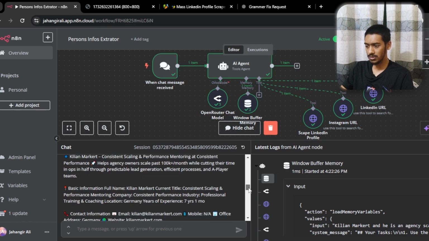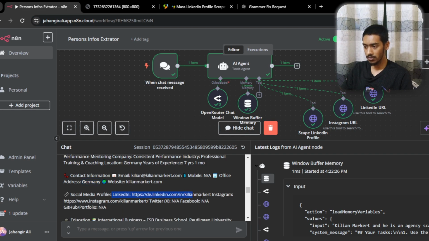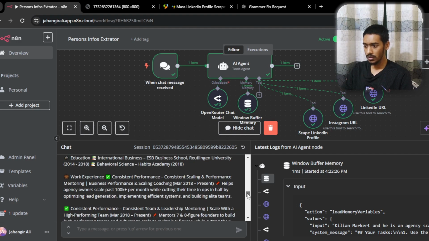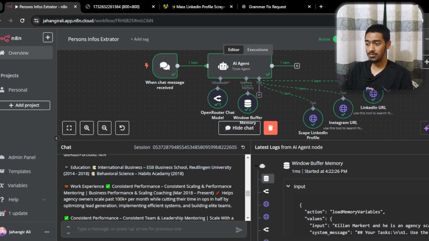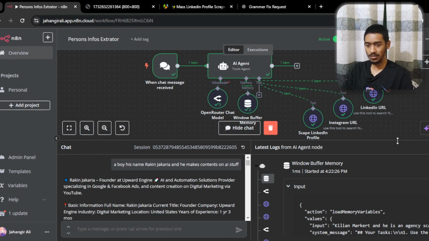Okay, so as the contact information, as you can see, in his case it is available right now. His email, but he has no mobile number, his website, and also his address. But in my case, those are not available because I didn't put that on my LinkedIn. And also the social media, if I go with LinkedIn and also the Instagram, the rest of the things are not showing. And the educational qualification is showing because he had given it on LinkedIn. And work experience, yeah, all the things are available in his case because this guy is very active, I guess, on LinkedIn. Okay, so that's how you can get all the information.